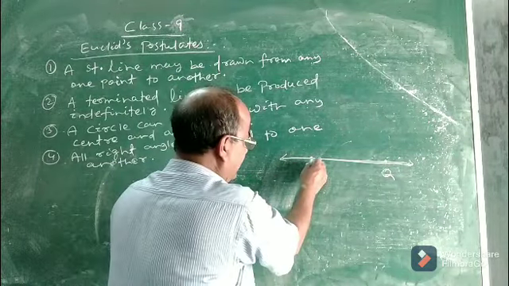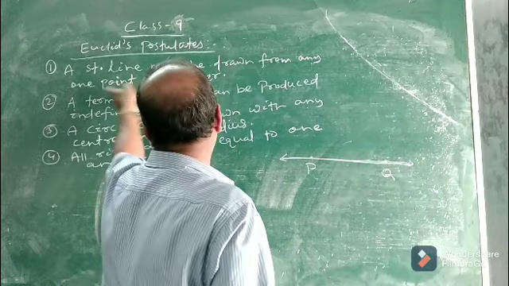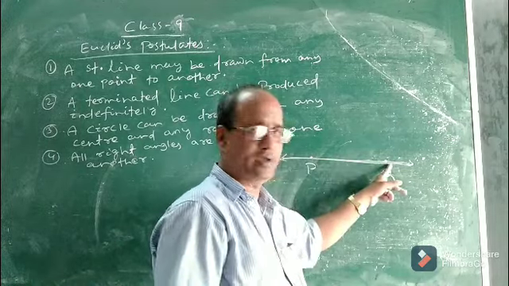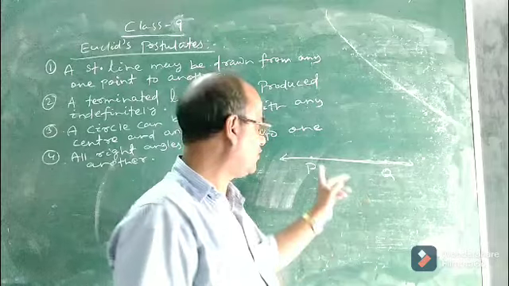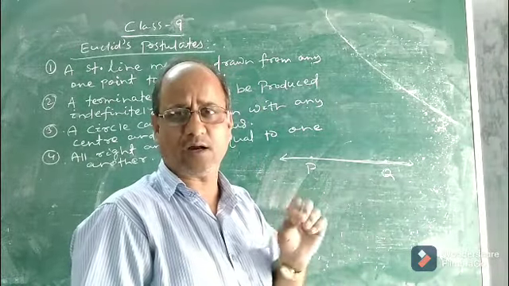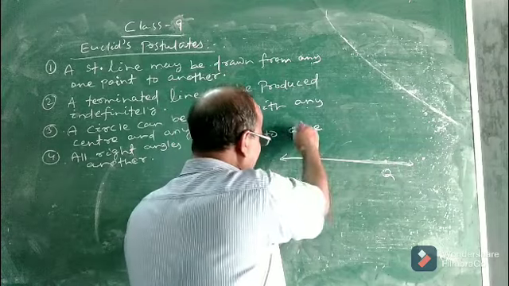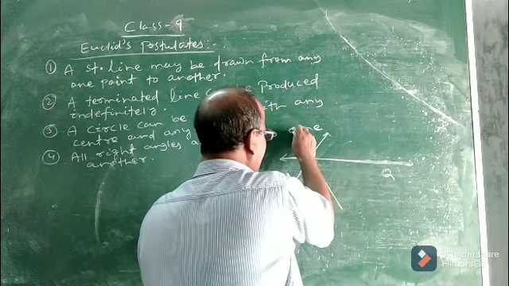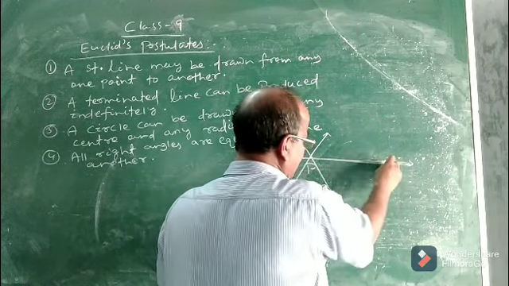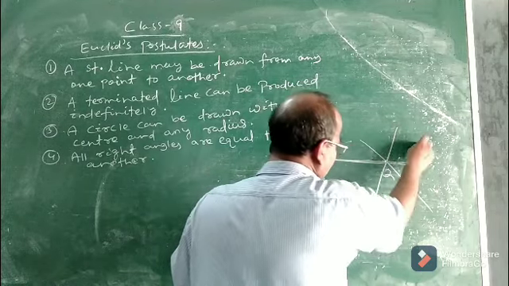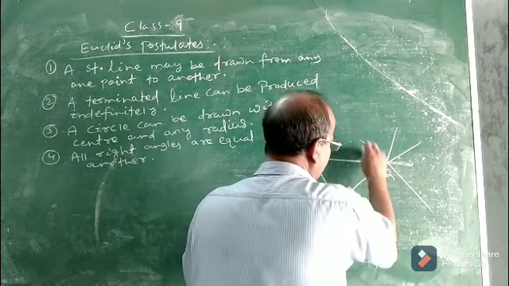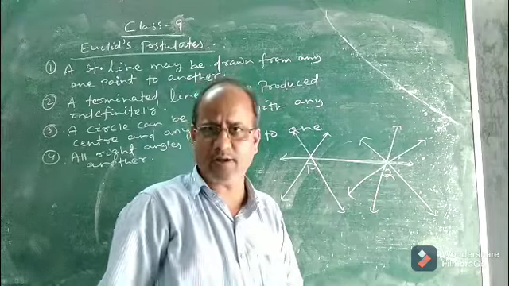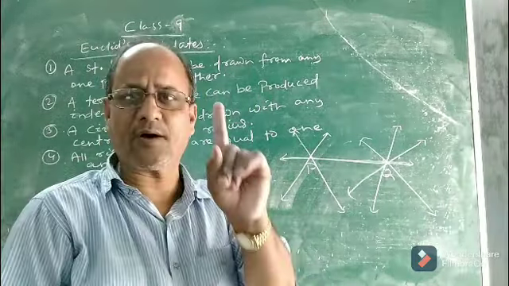Suppose P is 1 point. A straight line may be drawn from any 1 point to the other. This is another point. From P to Q, you can draw 1 straight line. So that means through any 2 given distinct points, we can draw maximum 1 line. But through 1 point, we can draw infinitely many lines. Through this point P we can draw infinitely many lines, and similarly through this point Q, but through any 2 given distinct points, we can draw maximum 1 line. So this is your first postulate.